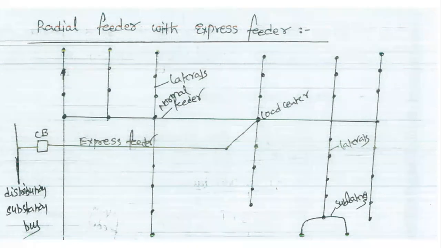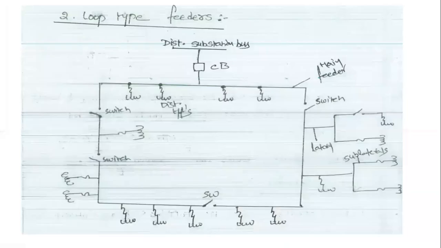For better continuity and reliability of operation, we design another type, the loop type of system, in which the feeder or conductor is formed as a loop.